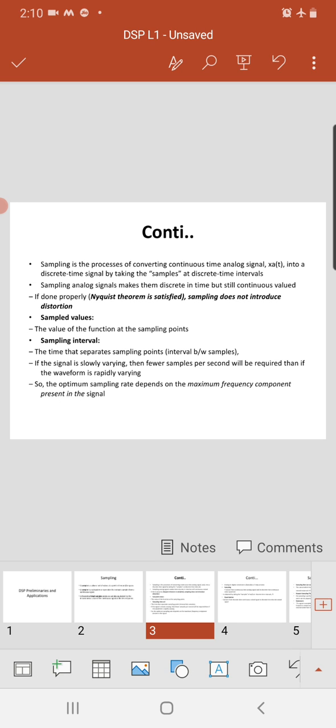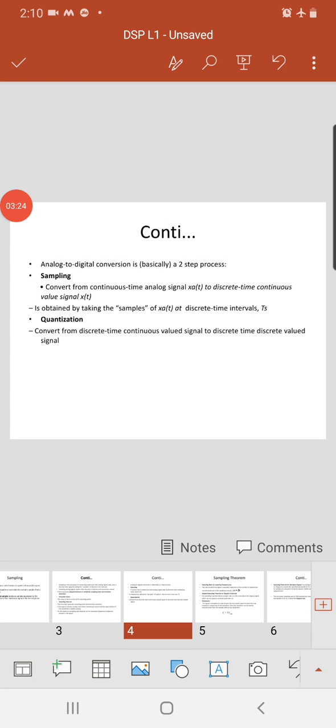So what is sampling? Sampling is nothing but converting the analog signal into a discrete signal. What are sampled values? It is nothing but the value of the function at the sampling point. And what is the sampling interval? It is the time which separates the sampling points.